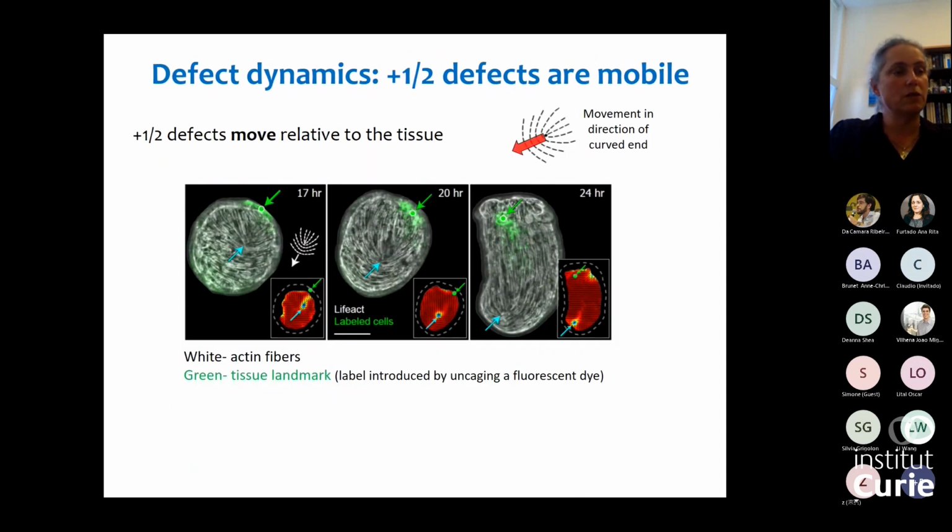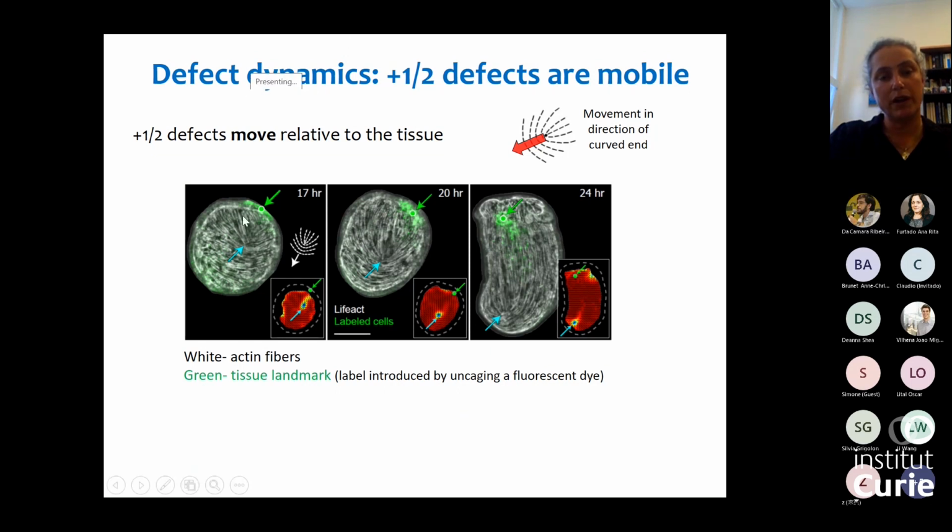Okay, so let's look a little bit closer at the dynamics of the defects. If we look at the +½ defects, these are asymmetric in their structure. And what we see is that they're moving into the tissue. Now, experimentally, this was quite a challenge, to look at the dynamics of the defects relative to the tissue, because as you saw, the tissue is deforming and changing its shape a lot, and it's very hard to track the tissue. So to be able to mark specific points in the tissue, we developed a way to introduce a caged fluorescent dye everywhere, and then use a laser to uncage it in particular regions.